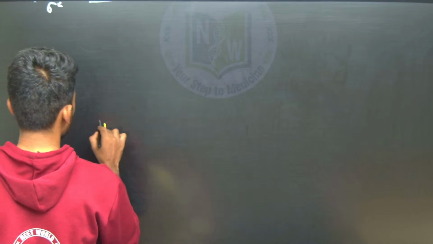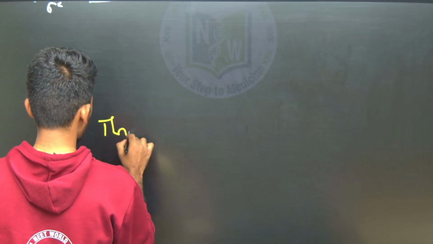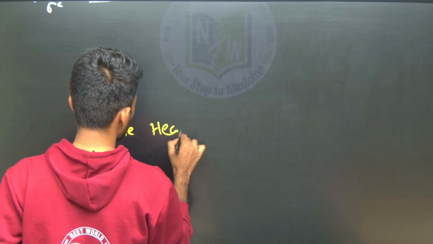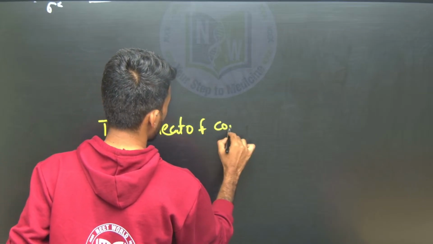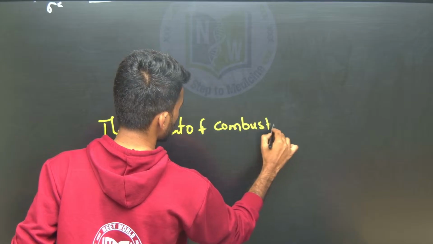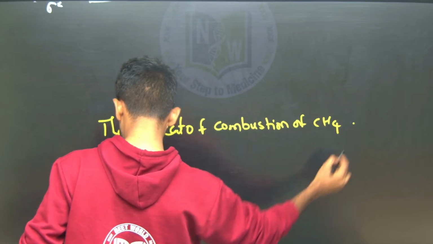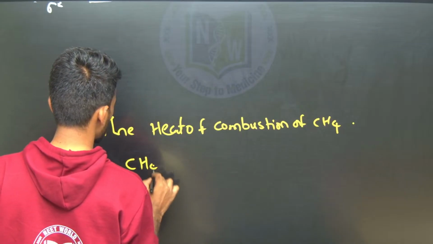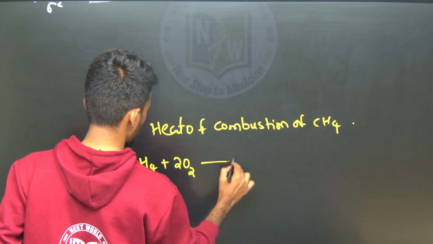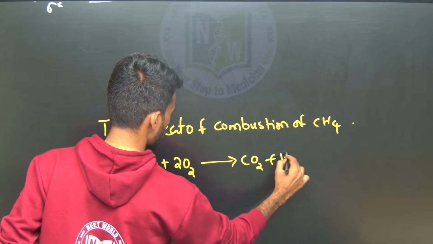The heat of combustion of methane, CH4 going to CO2 plus H2O.